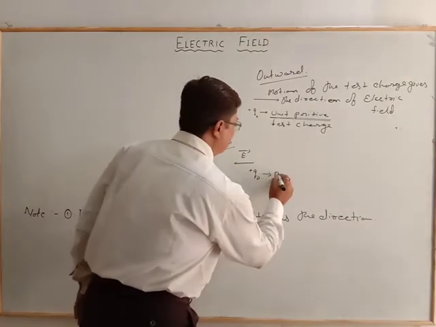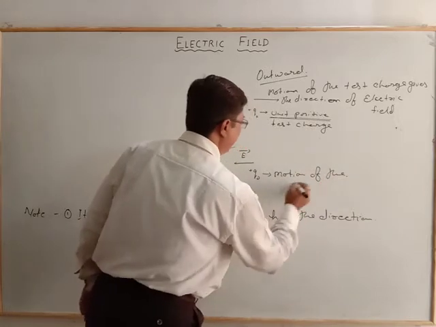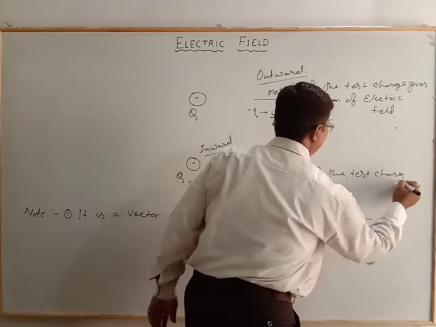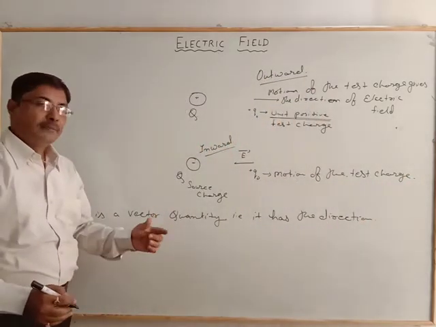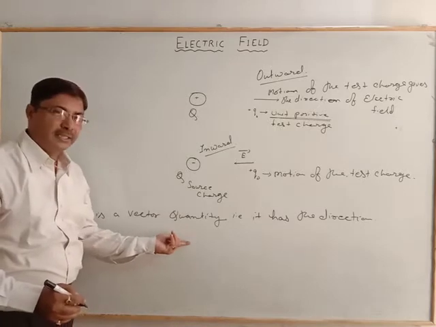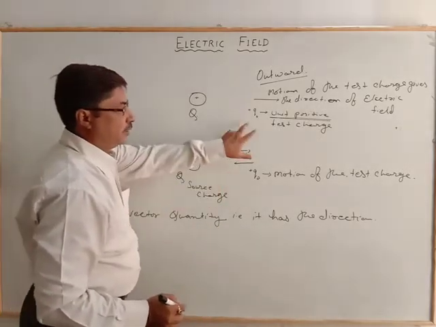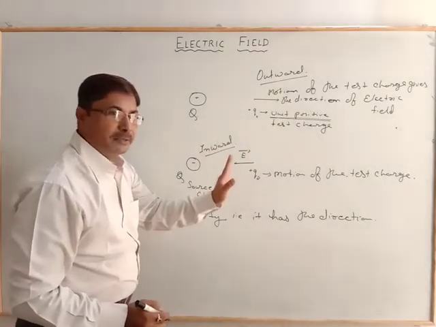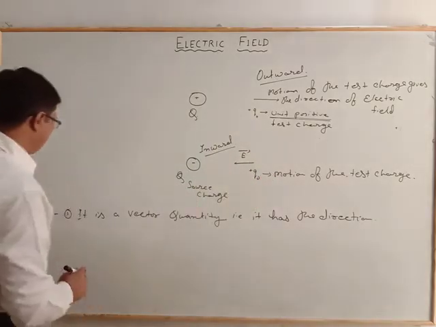The motion of the test charge. So first point, it is a vector, that means it has magnitude as well as direction. For the direction, a unit positive charge when in motion will represent the field direction.